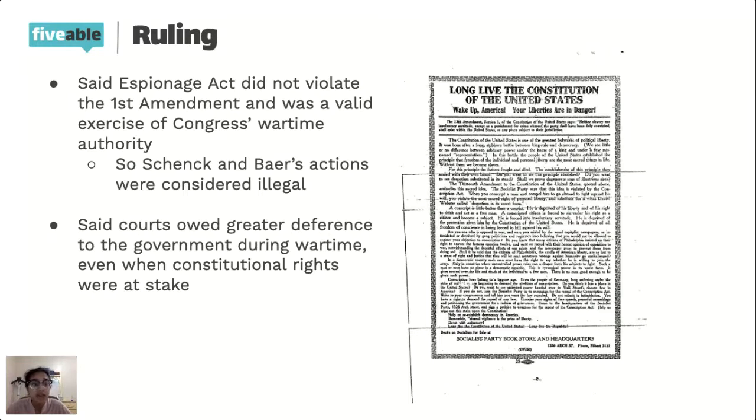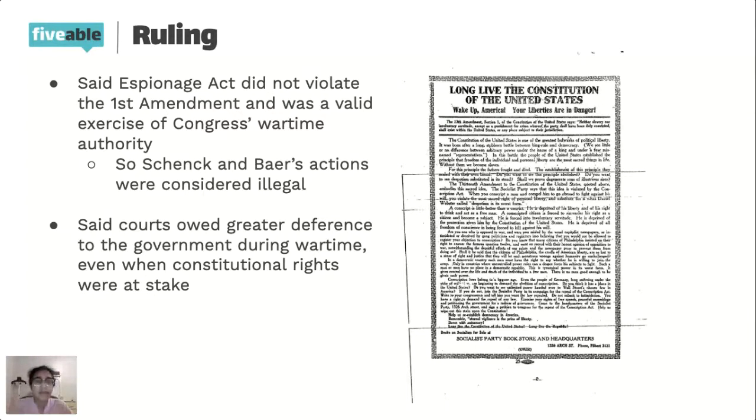And the reason why the Supreme Court said this was because there was this idea that during wartime, they should have greater deference to the government, even if constitutional rights were at stake, right? So the Supreme Court in this case is pretty much saying that if the government is trying to do things during wartime to protect people, then the court should give them more leeway, even if they're violating constitutional rights in the process, right?